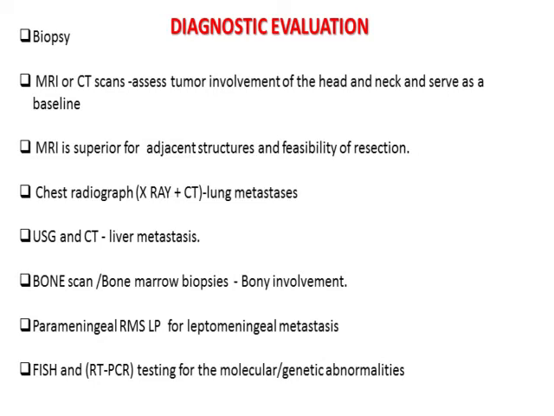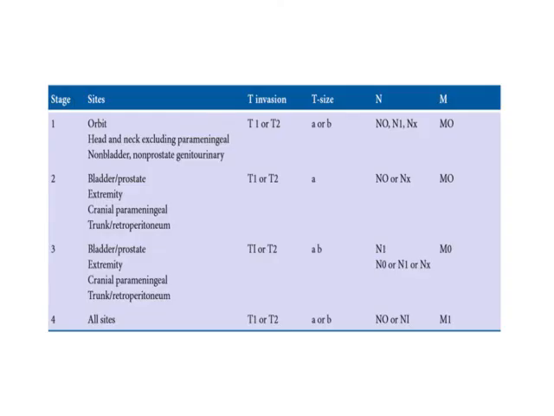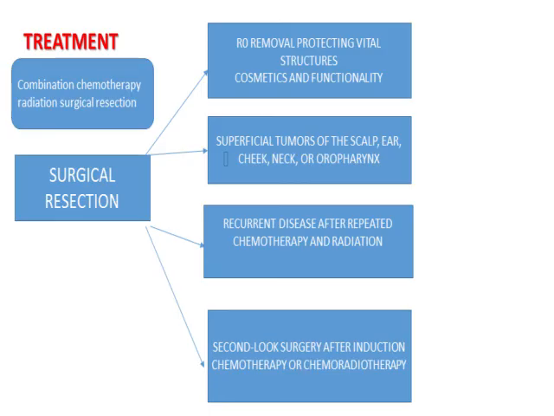Based on all this, the Intergroup Rhabdomyosarcoma Study Group classifies rhabdomyosarcomas into 4 stages. And according to Study Group 4, based on the TNM staging, they are also classified into 4 stages. Treatment-wise, a combination of chemotherapy and radiotherapy is primarily important, and the role of surgery is very minimal, because, as in other types of sarcomas, achievement of R0 resection with protection of vital surrounding structures and preservation of the cosmetics and functionality of the region involved is very important.